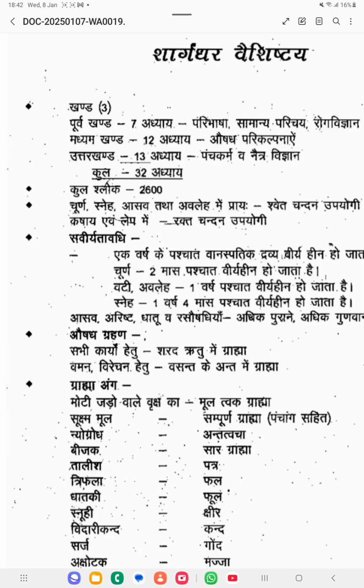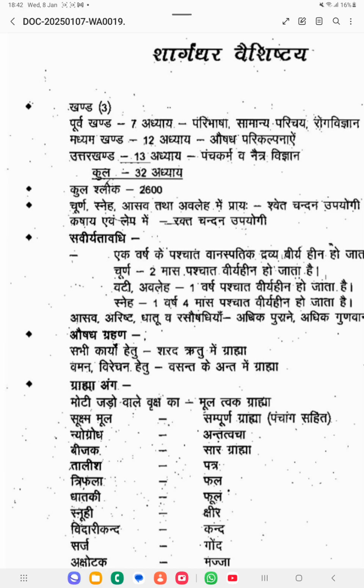And this Purva Khanda consists of 7 adhyaya, 7 chapters, and mainly it deals with the paribhasha, samanya parijnana, roga vijnana, like terminologies. Okay, so nidana, lakshana of the disorders. These are the main things they are discussing in the first Purva Khanda, and it consists of 7 chapters.